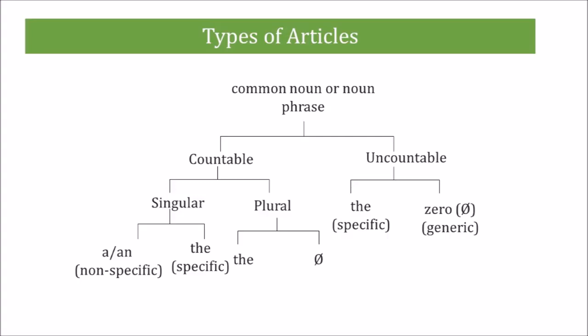A or an is used to refer to a non-specific or non-particular member of the group. For example, I would like to go see a movie. Here, we are not talking about a specific movie. We are talking about any movie. There are many movies and I want to see any movie. I don't have a specific one in mind. Let's look at each kind of article a little more closely.